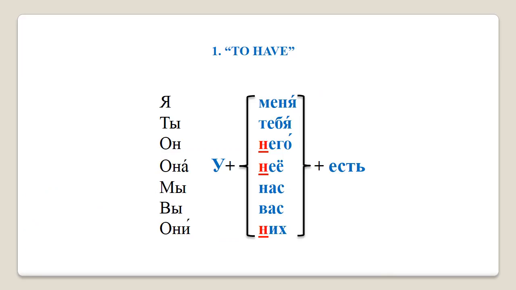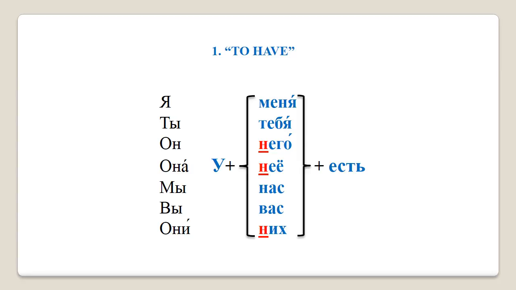Now, so far, we have studied possessive pronouns, and we know how to say my friend, for example, мой друг. Now, this lecture will deal with a way of saying I have a friend, you have a friend, she has a friend, etc. To do so, all we need is a preposition u, which literally stands for by, a verb, which means to have, есть, and then the appropriate form of a personal pronoun.